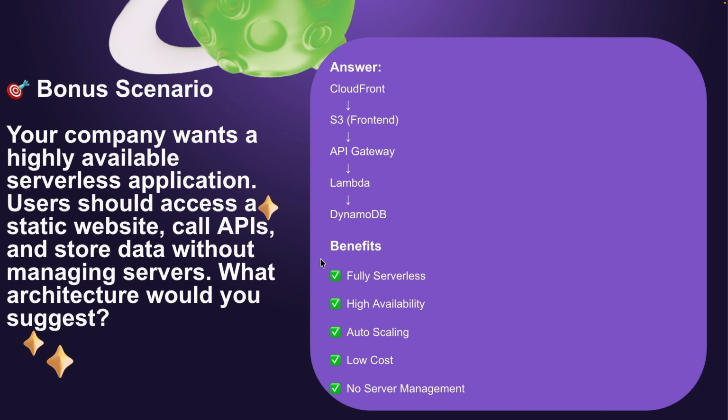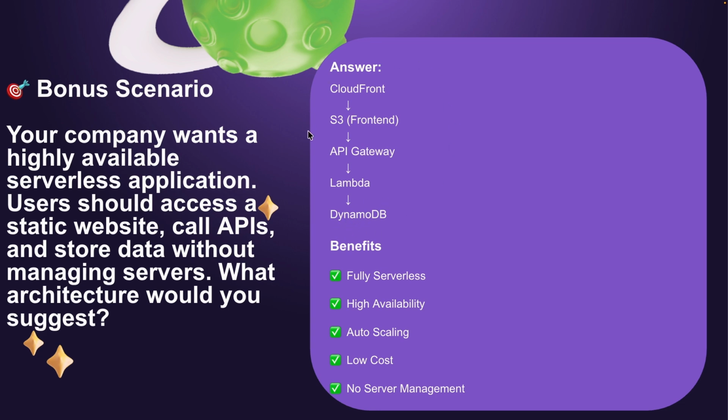The last question is a bonus question. Your company wants a highly available serverless application. Users should access a static website, call APIs, and store data without managing servers. What architecture would you suggest? Definitely, we can go with a serverless architecture because the user doesn't want to manage any servers. So we can go with CloudFront, S3, API Gateway, and Lambda, and we can go with DynamoDB.